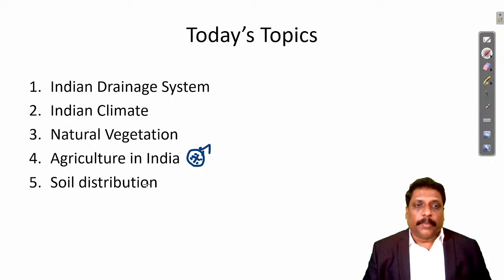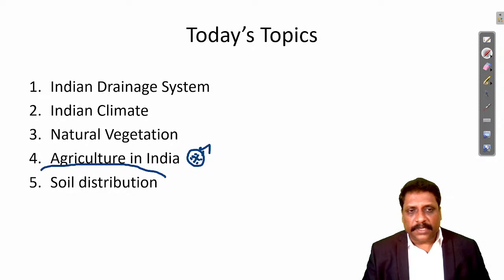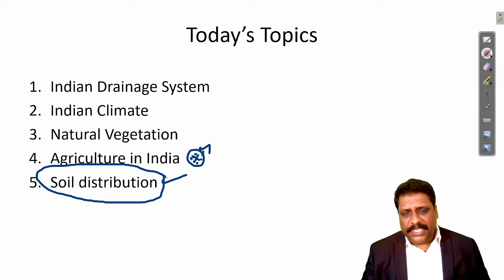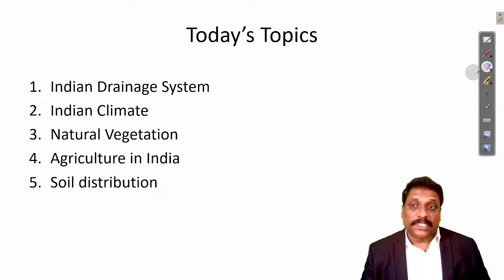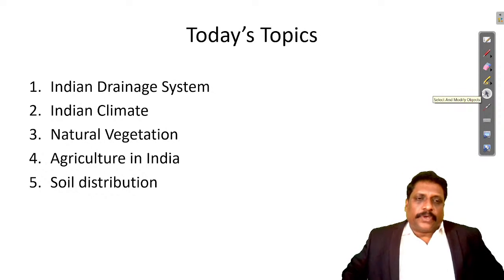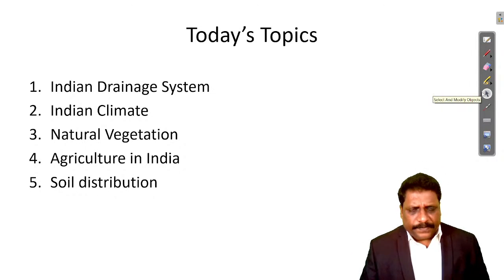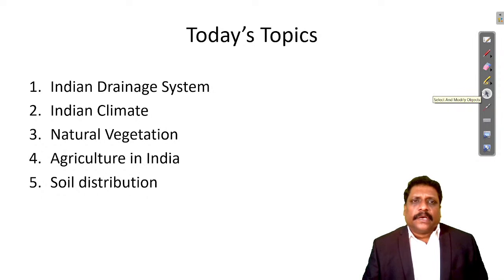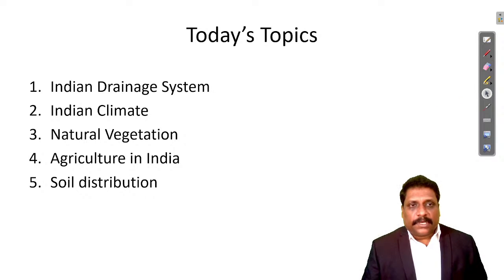Then we'll be talking about the soil distributions in India. USDA classification is there, but we'll not go for this USDA classification. We'll go for the classification which is based on the color, genesis and the texture of the soil. Which is very popular. Right, my dear friends, one by one we'll take it up. I'll just start with this Indian drainage system.